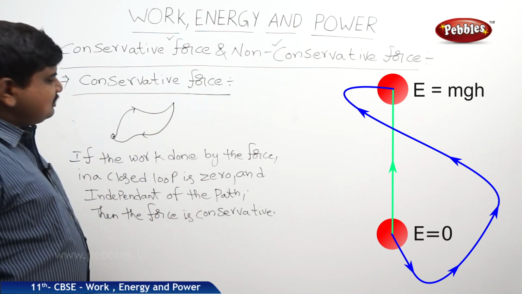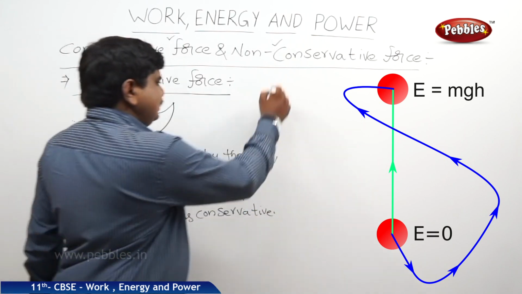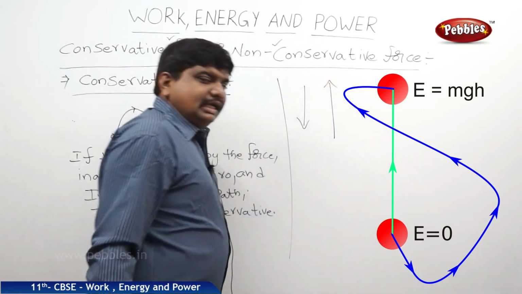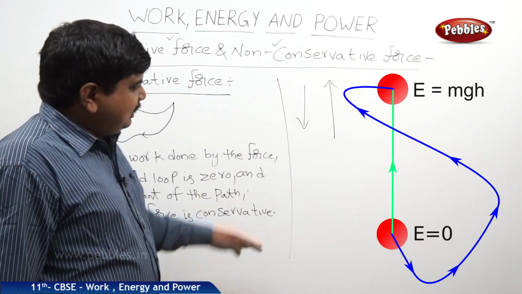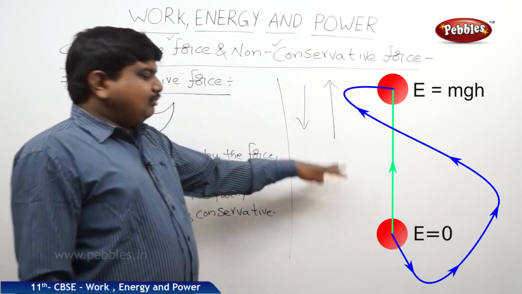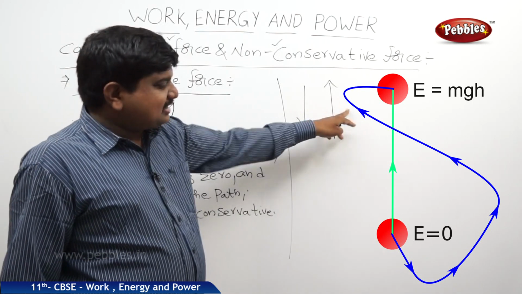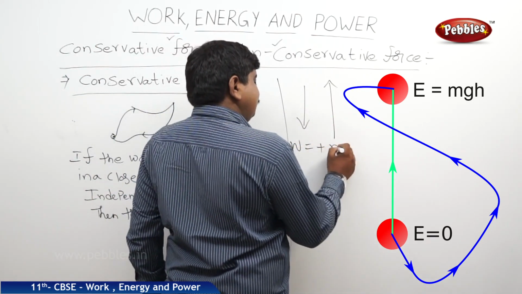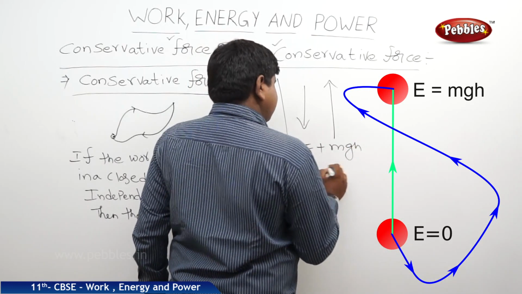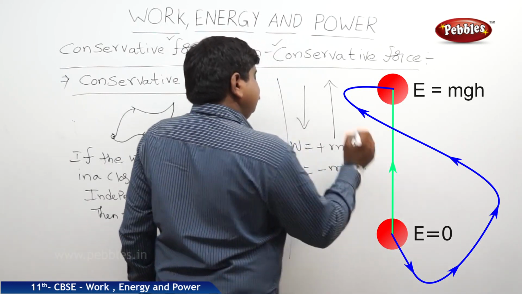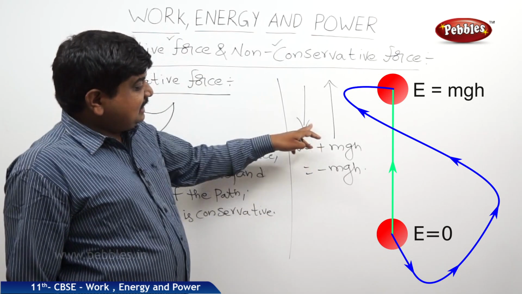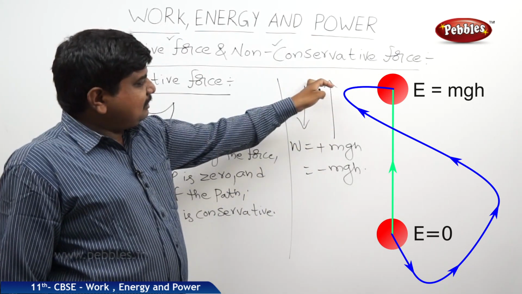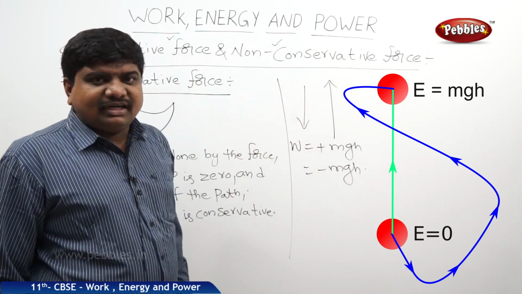What are the examples of conservative force? If a body is freely falling, or thrown upward under gravity or away from gravity, it has work done in the path as prescribed, but in each case work done is plus mgh and minus mgh. Minus mgh is when the body is moving away from the earth, plus mgh when the body is doing work in the case of a freely falling body.